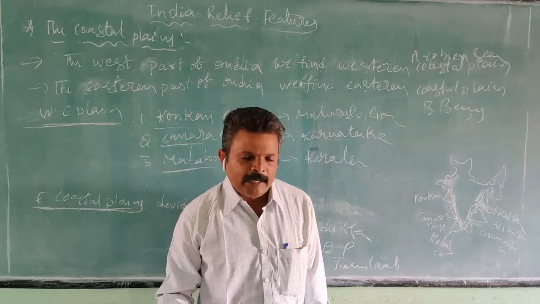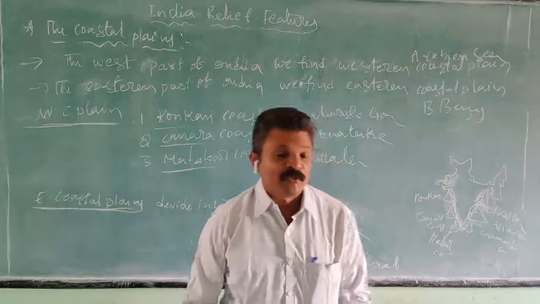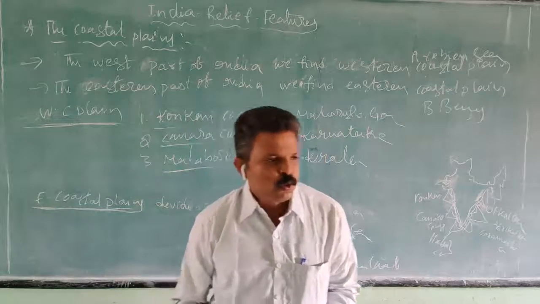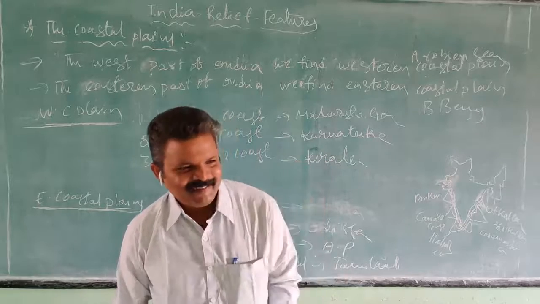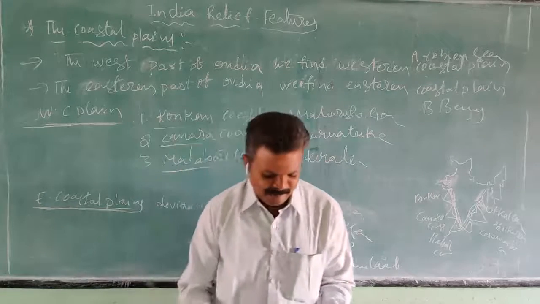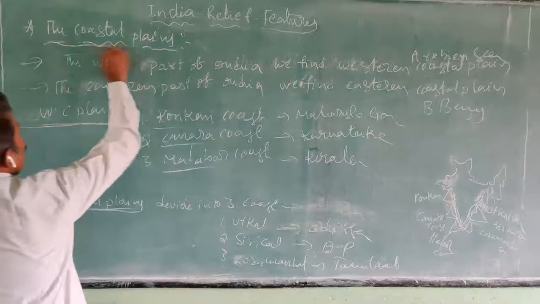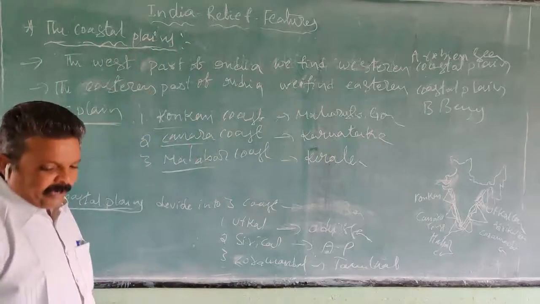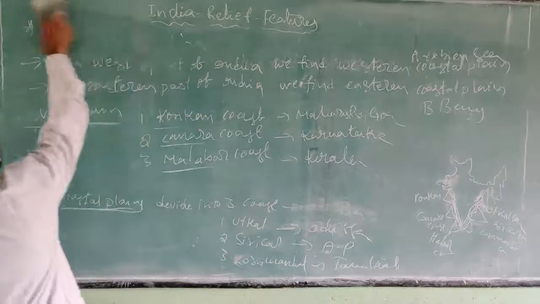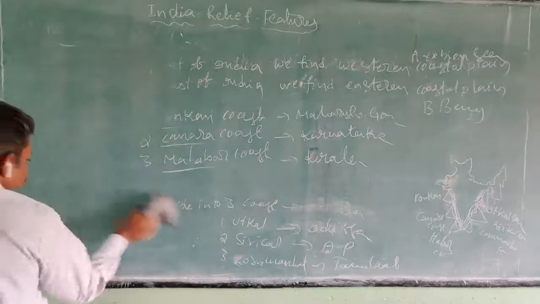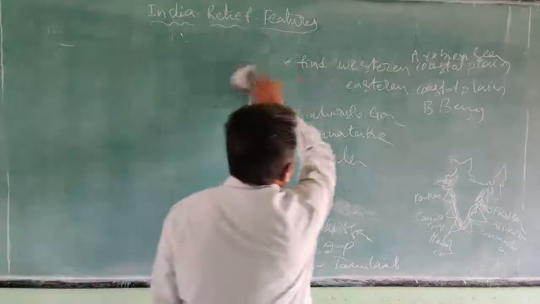Fishing is the main resource of these two plains. So this is about the coastal plains, and next, the last physical division of India.